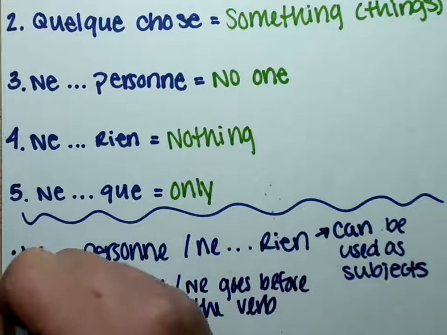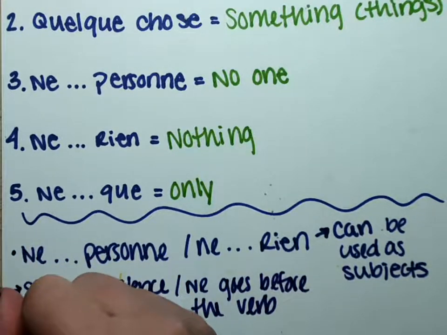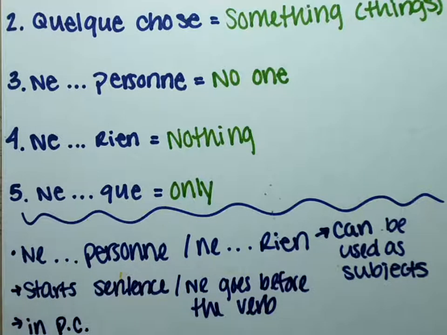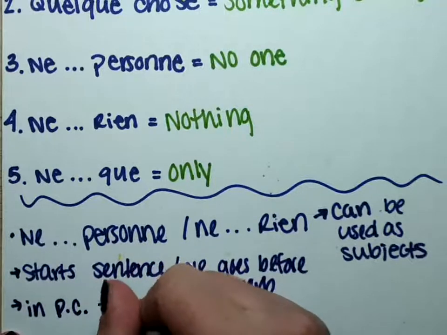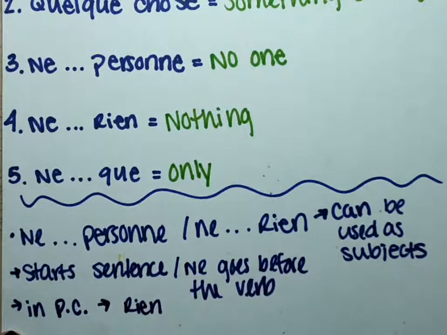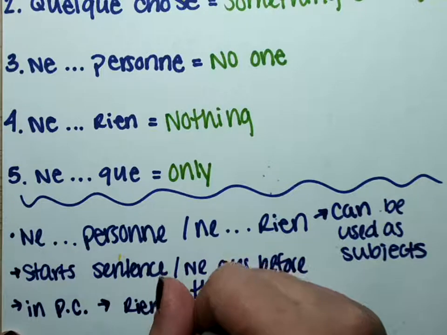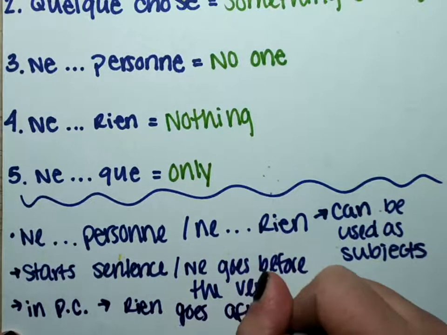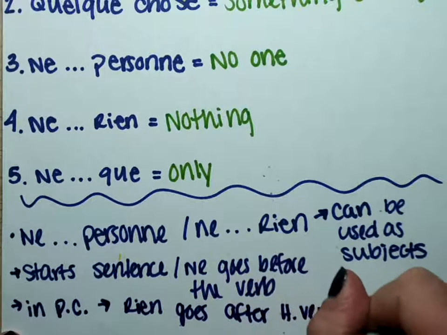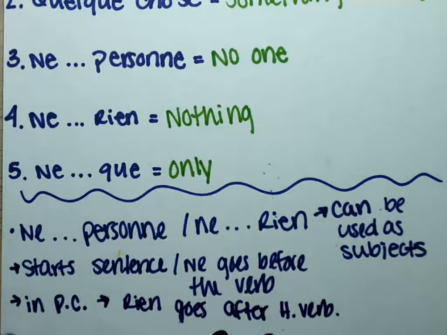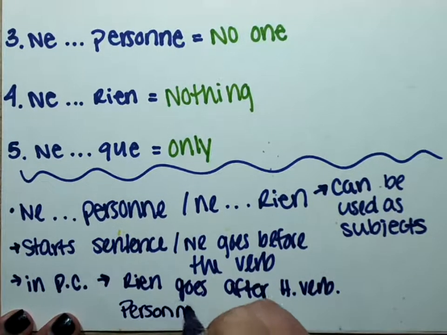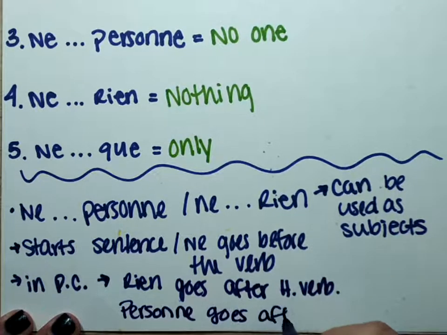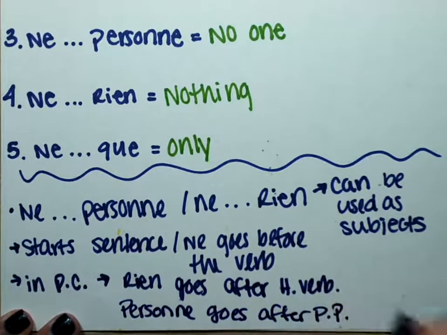In the passé composé, so that's our first one. In the passé composé, I'm going to abbreviate passé composé to PC. In the passé composé, rien goes before or after your helping verb. It goes before your past participle. So rien goes after your helping verb. But personne goes after your past participle. And I'm going to abbreviate past participle to PP.